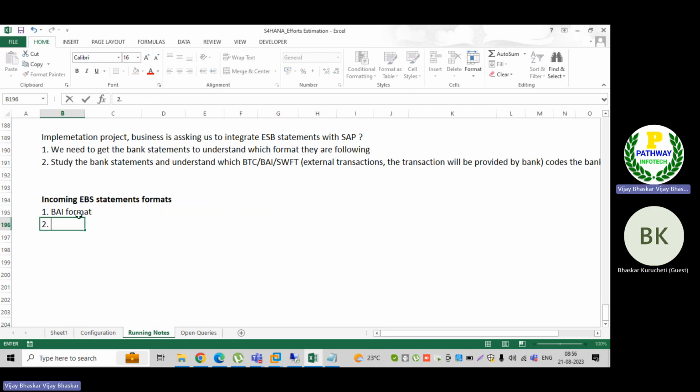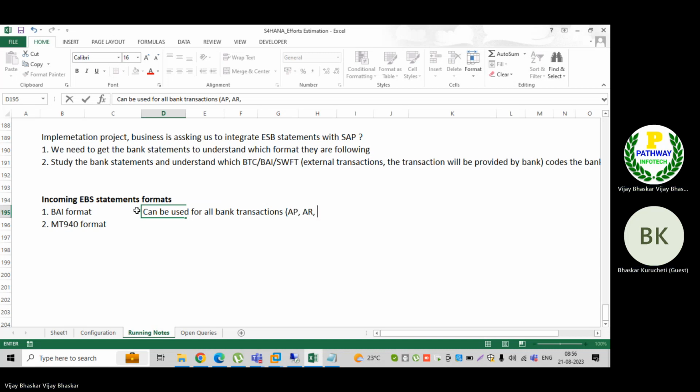The second one is the MT940 format. I'm going to give a hint also: the BAI format can be used for all bank transactions. When I say all bank transactions, it would be applicable for AP, AR, and treasury.